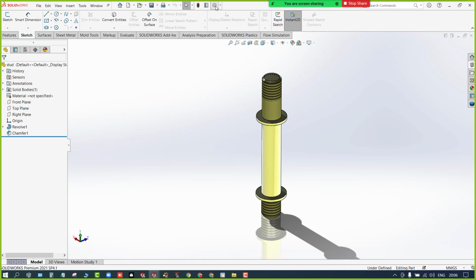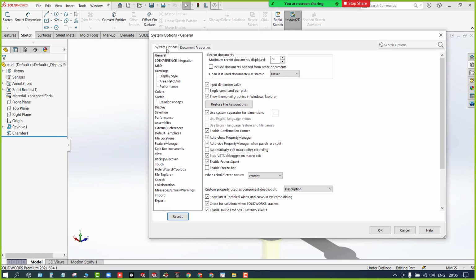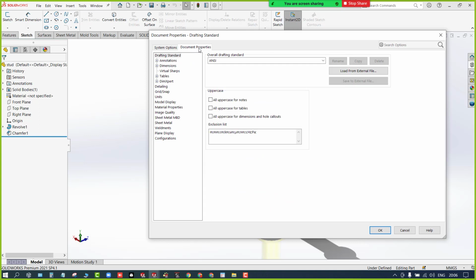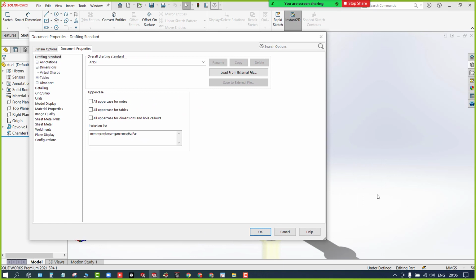And in the options, you have two tabs here. One is system options and the other is document properties. Whatever updates you do in the system options will be updated for the entire software. And if you do any changes in the document properties, it is going to update only for that particular file. Clear? Remember these two points now.